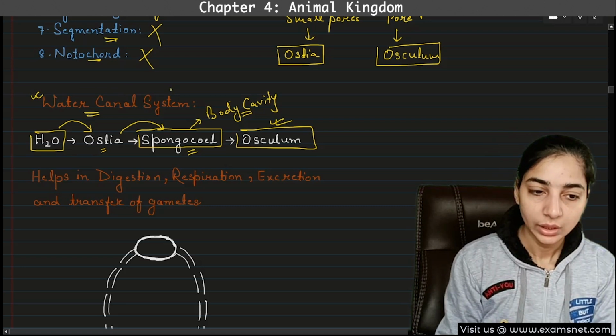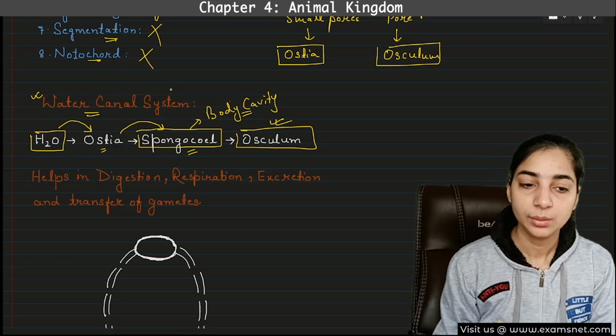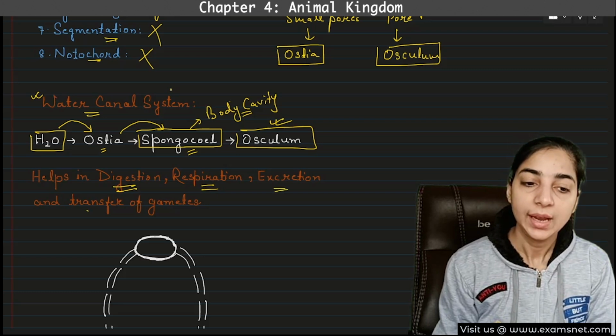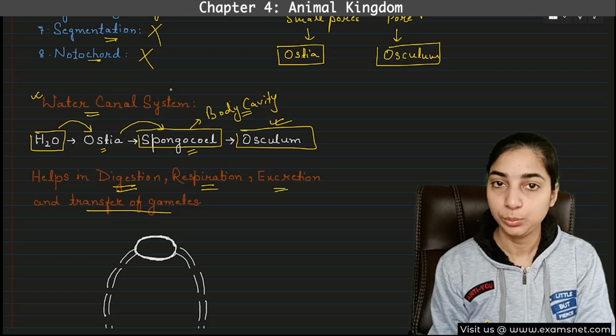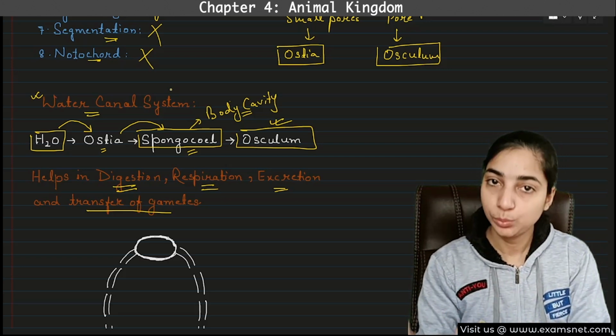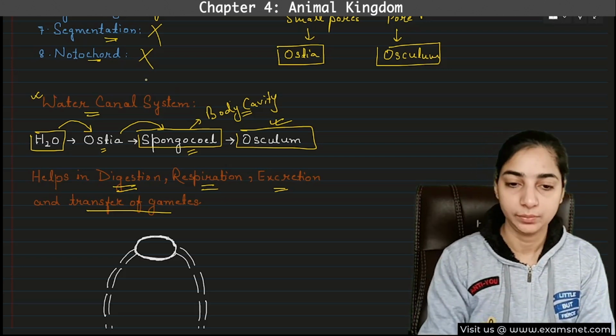And this water canal system helps in various processes such as digestion, respiration, excretion, and transfer of gametes. That means reproduction. So even in case of reproduction, the gametes will enter the body through these pores only, with the help of water.